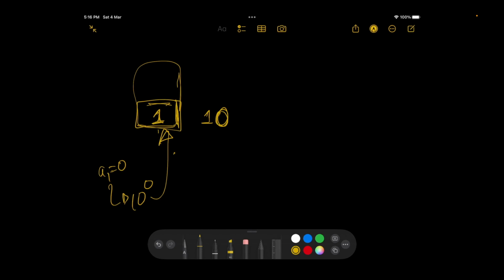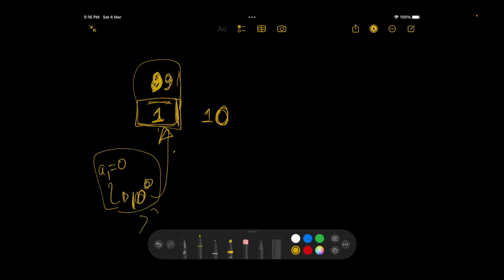So at max it makes sense for you to only use 9 notes from this, right? Because using more than 9 notes is actually stupidity. So in any case, if you want to represent any number, it would always make sense that if the amount required by using this zeroth, this particular denomination, is greater than 9, then you can always use the next number, right? But this thing can actually change.